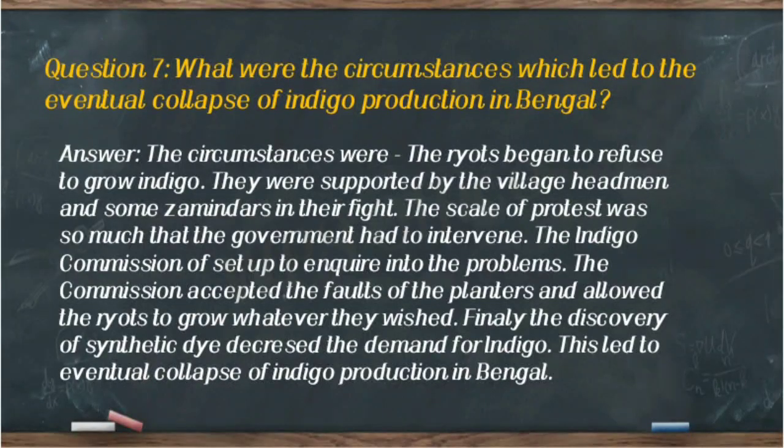The Indigo Commission was set up to inquire into the problems, and the commission accepted the faults of the planters and allowed the ryots to grow whatever they wished. This led to the eventual collapse of indigo production in Bengal. That's all from question number 7.